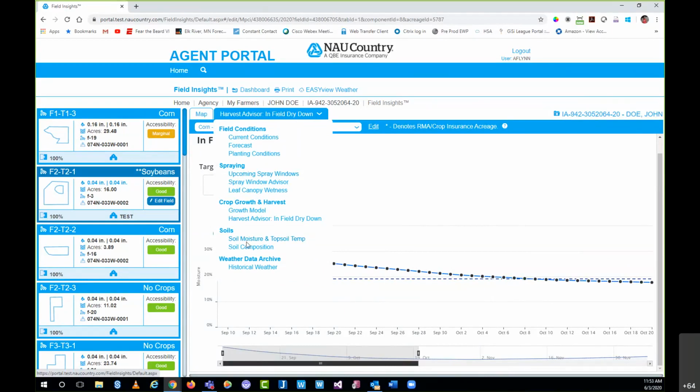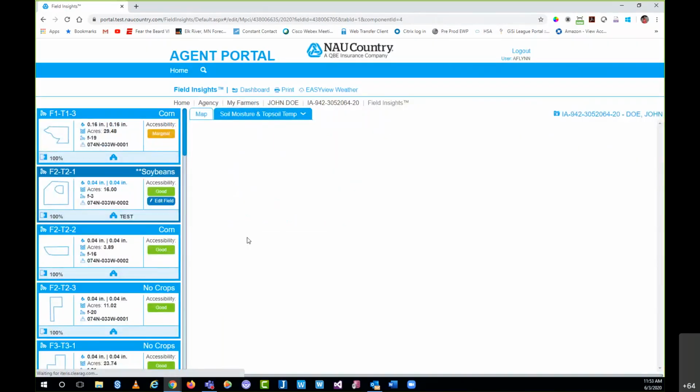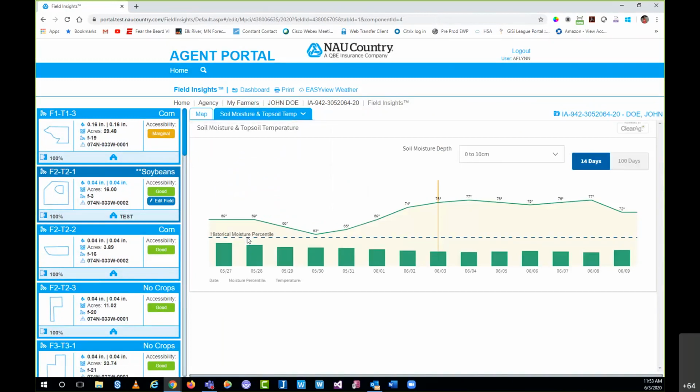Soils. Two components here. I'll be honest, not heavily used by our farmers, but it's a cool tool either way. You can see here when I select the soil moisture and topsoil temperature, we can see the soil moisture depth from 0 to 10 centimeters or 0 to 200 centimeters. Then you can also break this down into 14 days, which will be 7 days in the past, and then 7 days into the future as estimations.